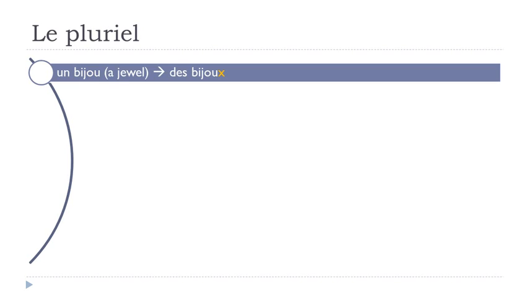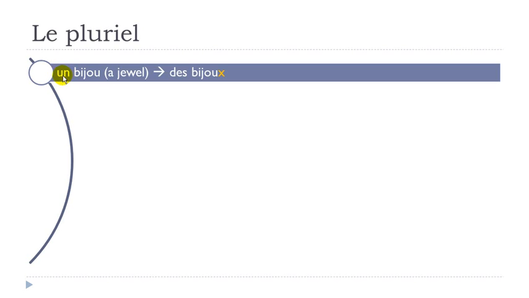So I've listed all the exceptions of the OU ending, words that will not take S, but take X at the end. Still, as usual, it's not pronounced, so it doesn't affect the pronunciation, but it's just for you if you want to write them correctly at the plural form. Remember, it's not S, but it's X.